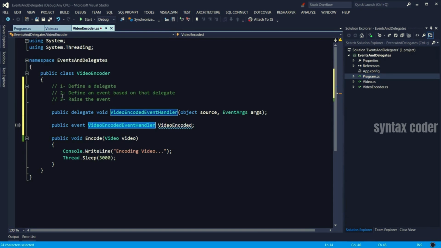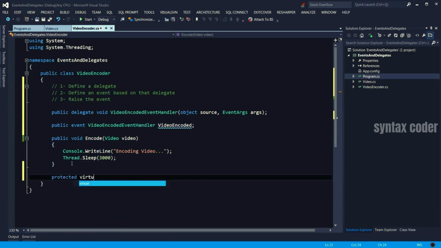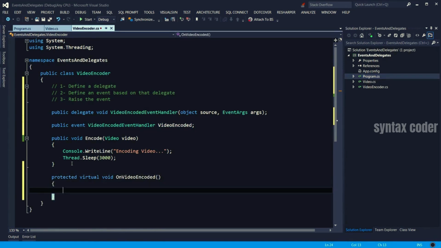And the third step is to raise the event. To raise an event, we need a method that is responsible for that. Let me create that here. In .NET, again, there is a convention. The .NET Framework suggests that your event publisher methods should be protected, virtual and void.